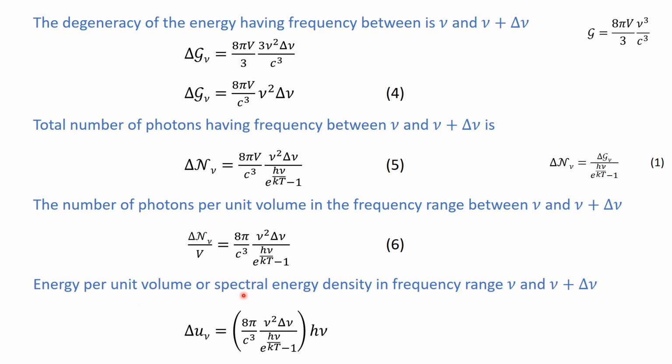So the energy per unit volume, or we also call it the spectral energy density, in this range is given by this. So we just multiply by h nu, and this we represent by delta U nu, which is the spectral density or the energy per unit volume. These are the number of photons in the energy range nu to nu plus delta nu, and if you multiply by the photon energy, this will give you the energy of the photons per unit volume having a frequency between nu and nu plus delta nu.